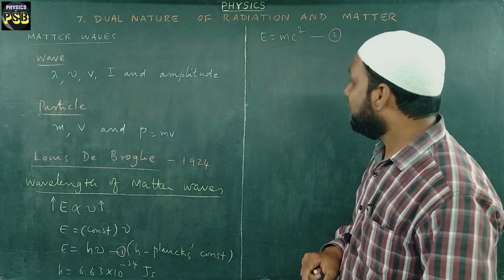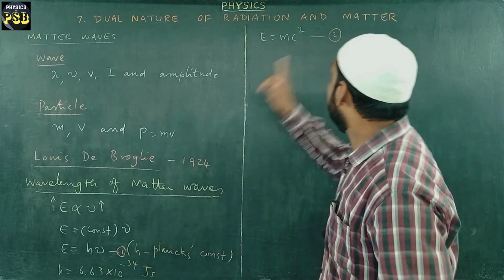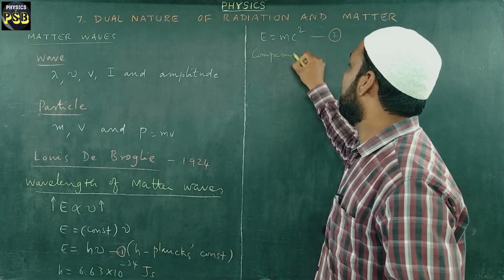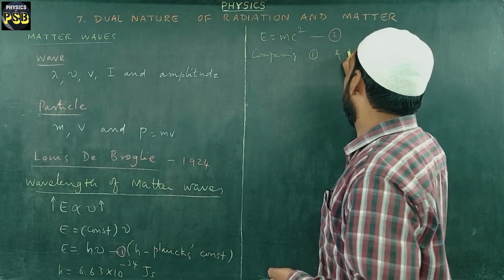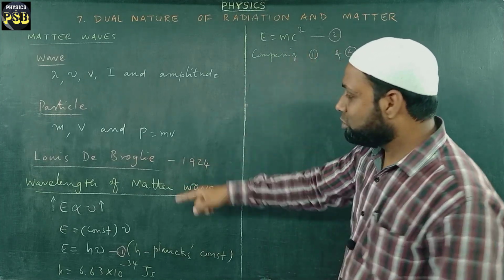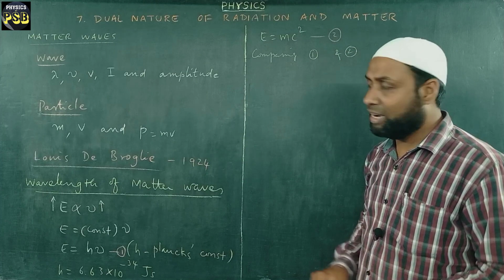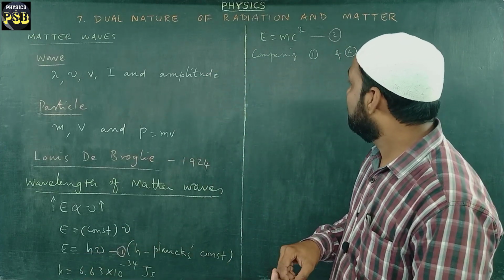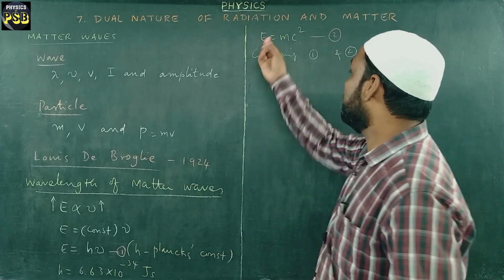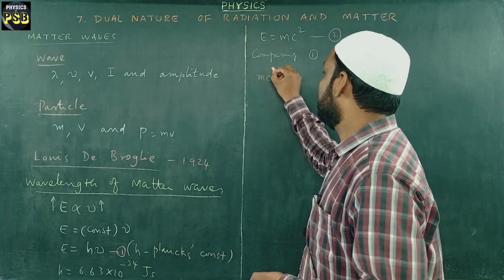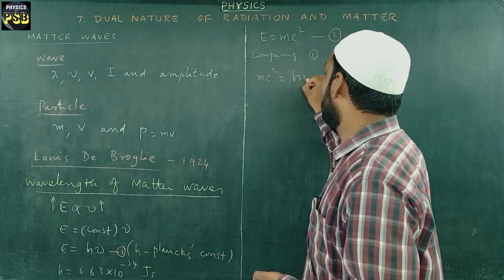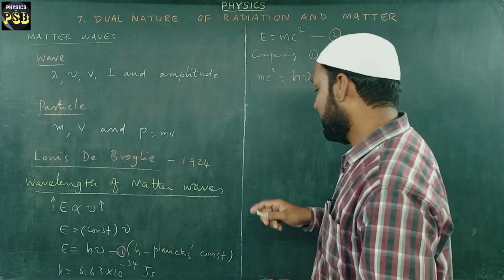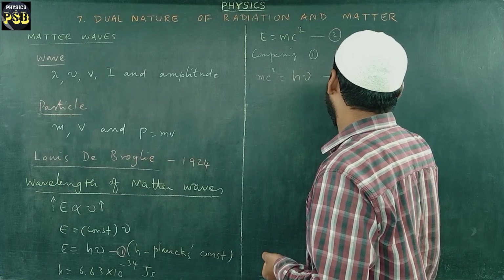Now I relate equation 1 and equation 2. Comparing 1 and 2, if you observe carefully, you may find that E is present on the left hand side. So this can be equated as mc square equals h nu. Then I take this one as equation number 3.